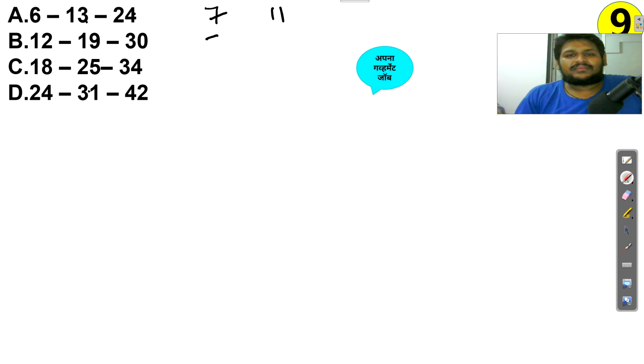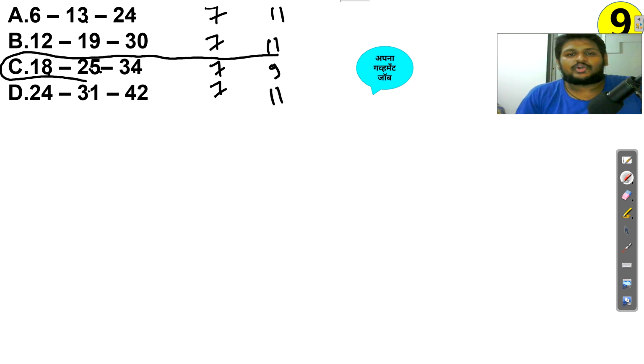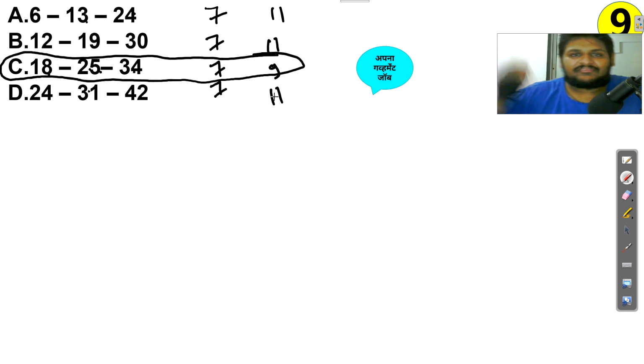Here also a gap of 7, here also 11. Here again 19 to 25 a gap of 7, and here a gap of 9. Here a gap of 7, and here again a gap of 11. So definitely the answer is C, the odd one out. The others follow the logic plus 7, plus 11.